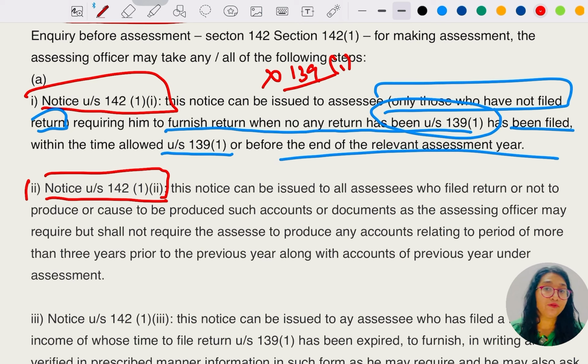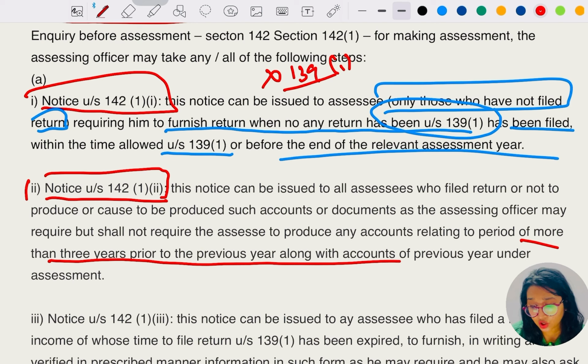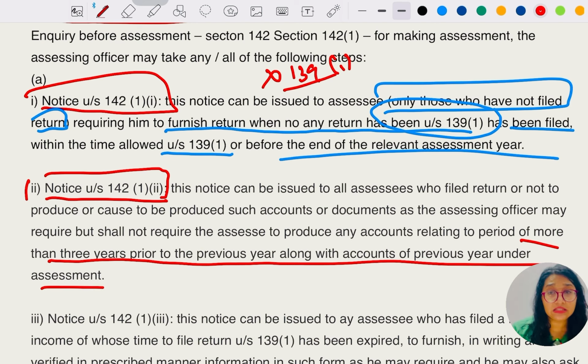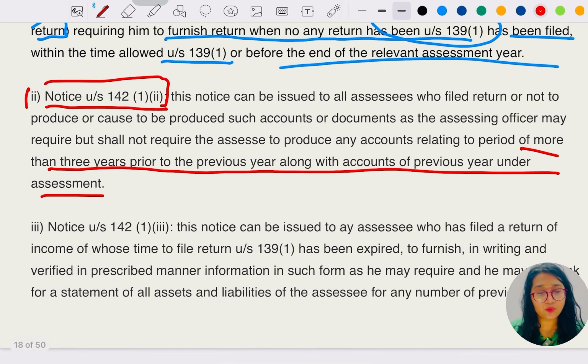Second, for 142 clause 2, they are saying whether you have filed the return or not. Okay, so mainly we are talking about those who have filed the return. If you have filed the return or not, the assessing officer is going to ask you to produce the information or documents or some other things which he really wanted to. But he cannot ask you for more than 3 years prior to the previous year, along with the accounts of the previous year under assessment. Okay, so hope this point was also clear.